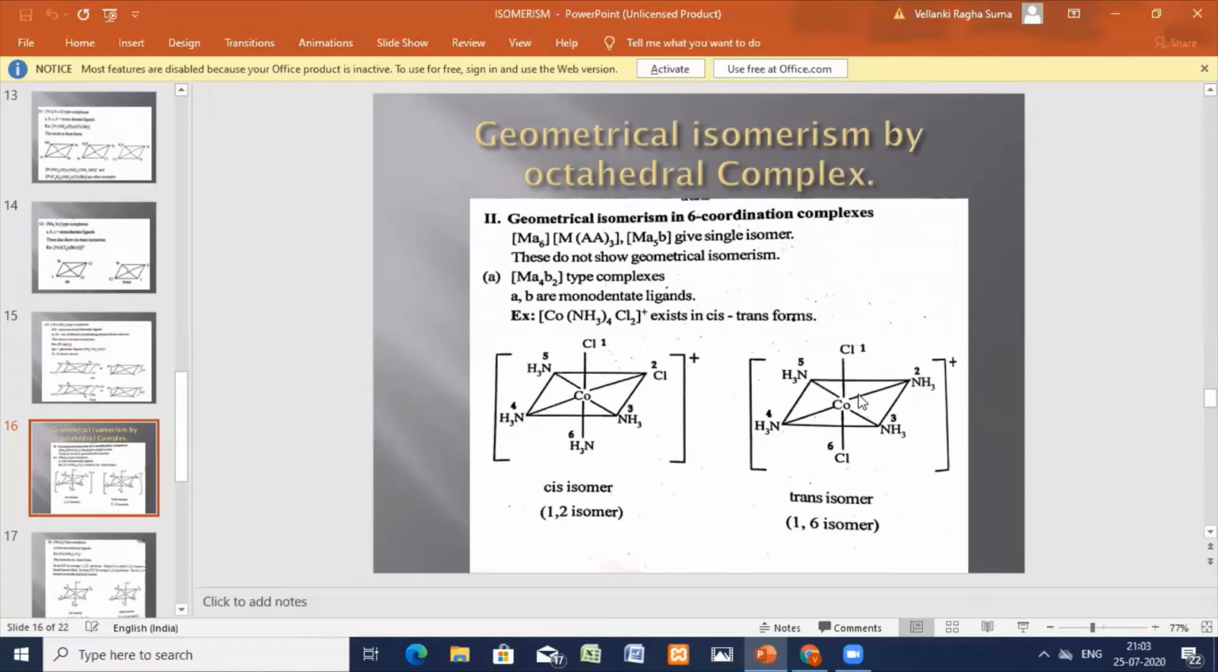Chlorides are on the opposite sides. So 1, 6 is trans; here 1, 2 is cis. 1, 6 is the trans isomer. Okay, an MA4B2 type of complex has cis and trans isomers. MA6, MA5B, and MA3 are only single isomers. Their coordination number is 6, octahedral complexes, but they don't show cis and trans isomers.